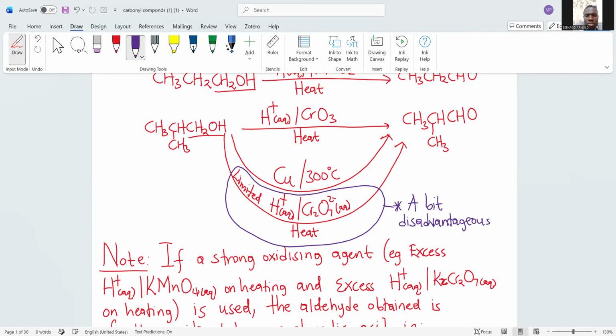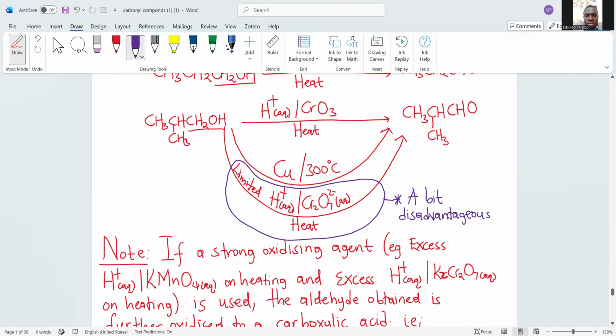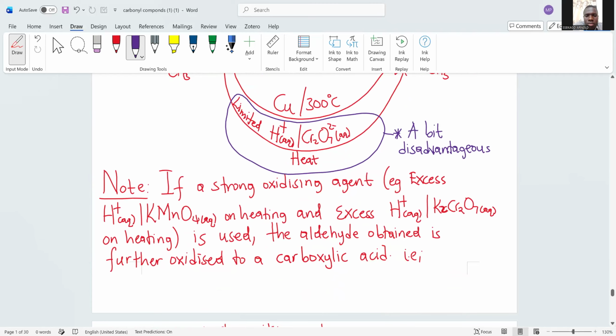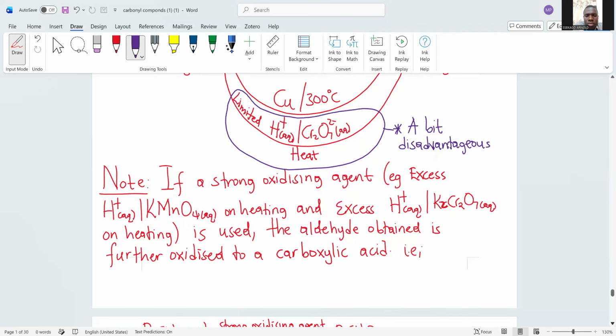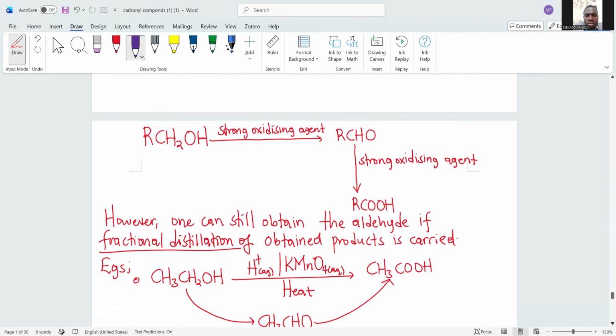In principle, acidified dichromate(VI) solution is a strong oxidizing agent. Whether you use it in limited availability or excess supply, it will still work as a strong oxidizing agent. However, we just use limited for the purposes of having it in mind that distillation can be conducted to separate the products. However, I have emphasized that it is a bit chaotic because still in its presence, the product obtained can be oxidized further.